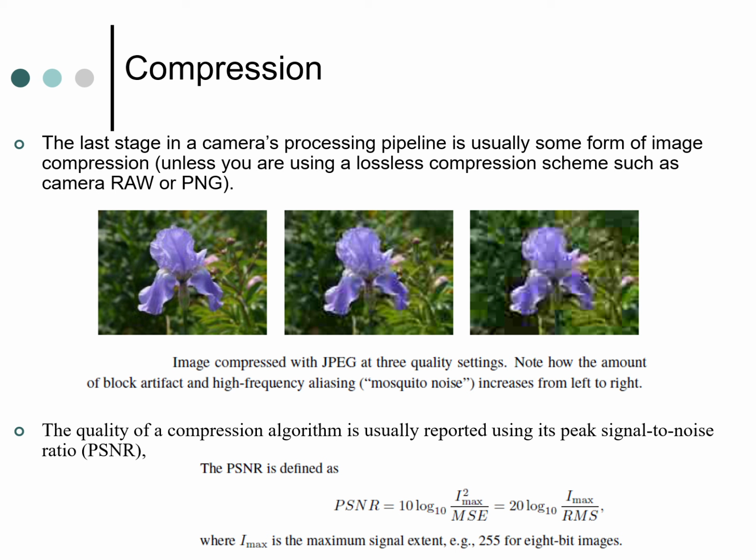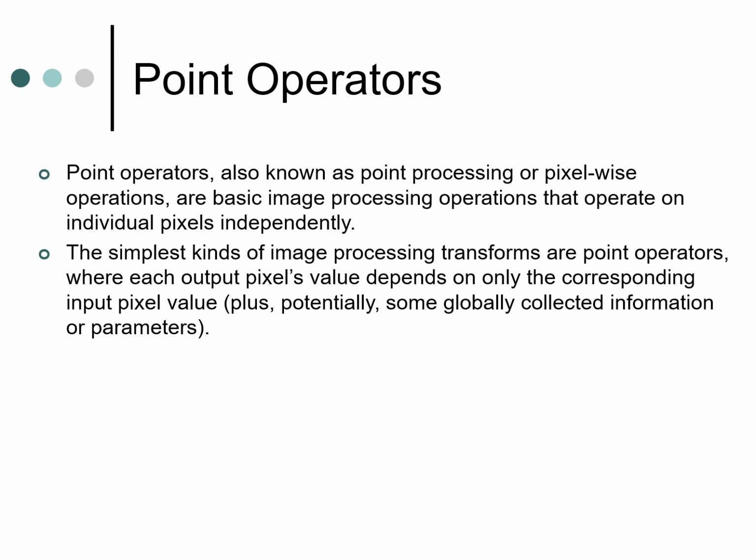It has been defined as 10 log10 of I squared max by MSE. MSE is the mean square error, which is equal to 20 log10 of Imax by RMS. Here Imax is the maximum signal strength. For 8-bit images we have a signal strength of 255.